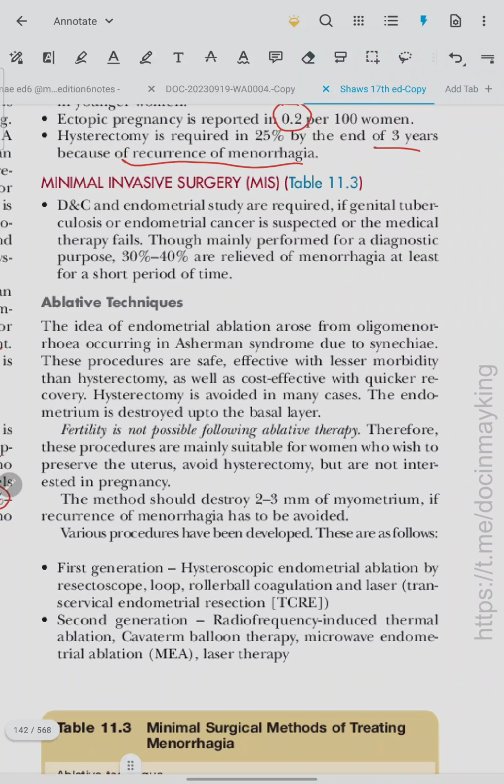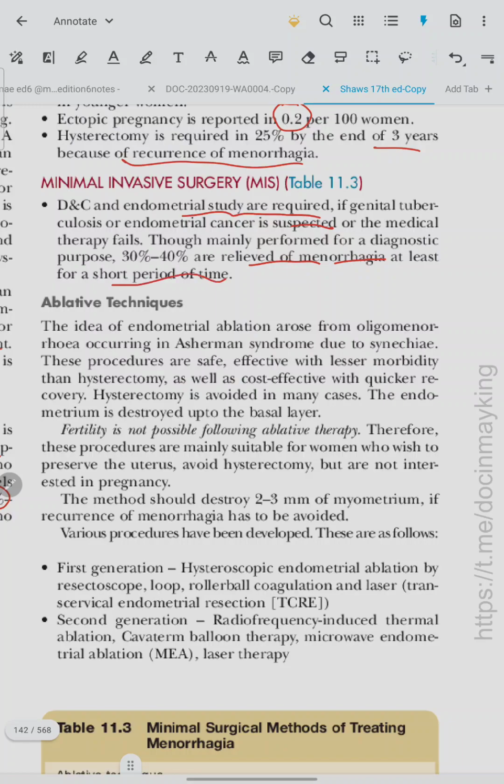Minimally invasive surgery. Dilatation and curettage and endometrial study are required if genital tuberculosis or endometrial cancer is suspected or the medical therapy fails. Though mainly performed for a diagnostic purpose, 30 to 40% are relieved of menorrhagia at least for a short period of time.